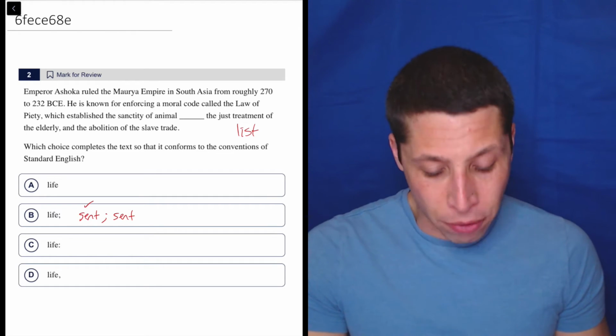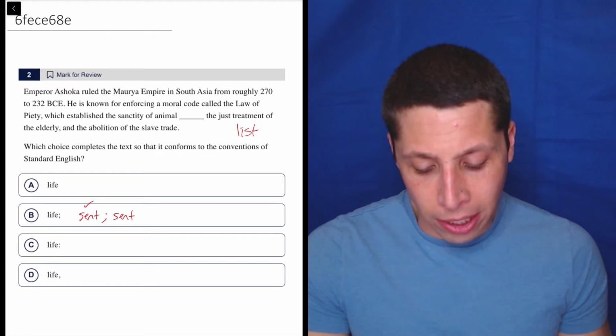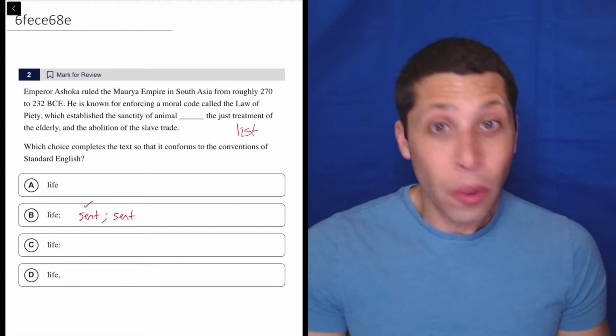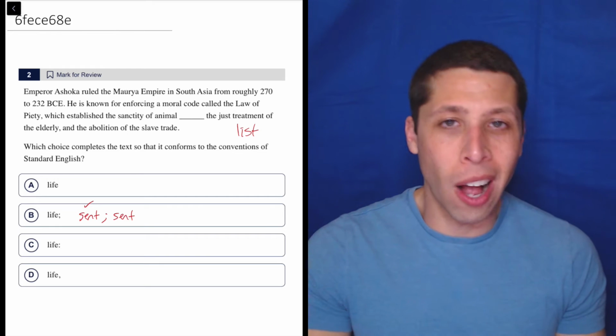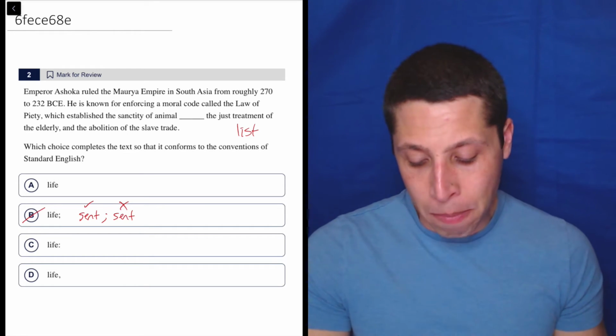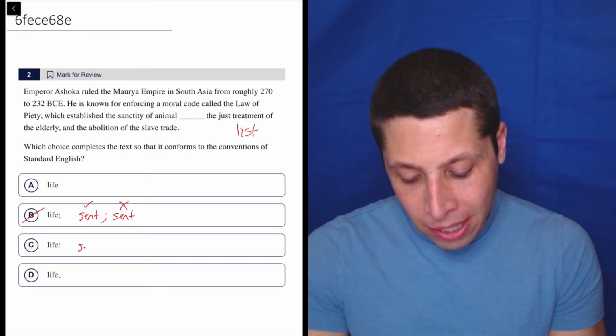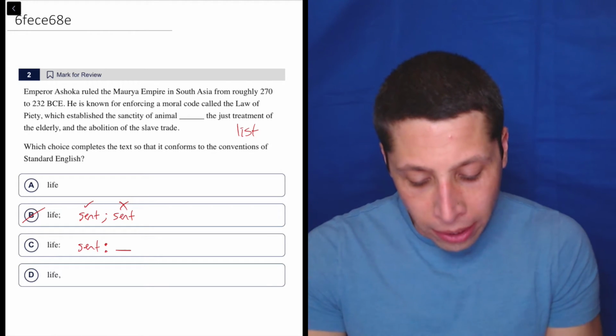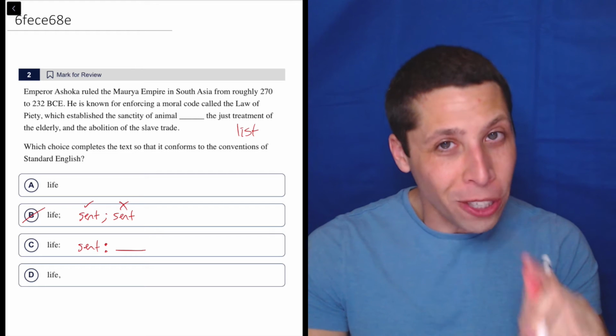But then what about the part after? The just treatment of the elderly and the abolition of the slave trade. Well, that's not a sentence, right? That's the continuation of the list. And so it's definitely not a sentence. And that would eliminate choice B, but it would also eliminate choice C because we can use a colon with a list if we want. It's not the only reason to use a colon though.